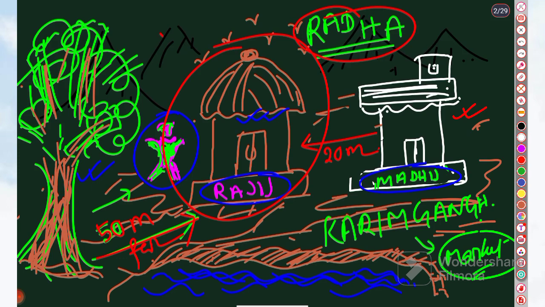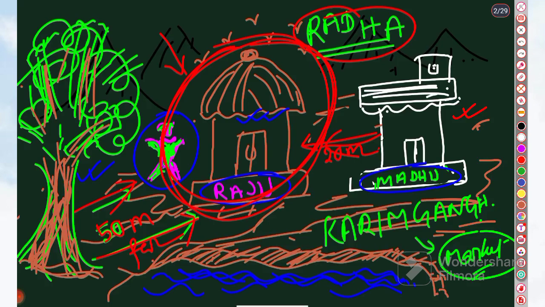So today's concept: if I consider that this house is a point, we will try to locate a point taking the help of two axes. Suppose this banyan tree part is one axis and this house is another axis.